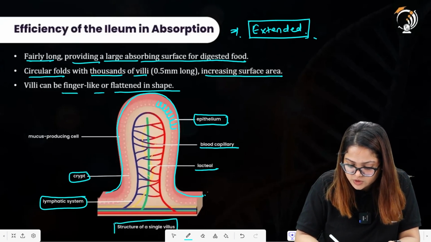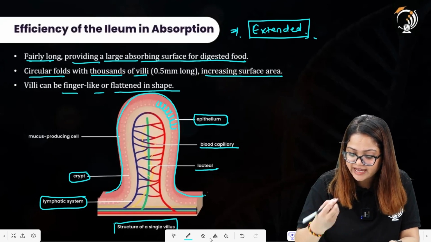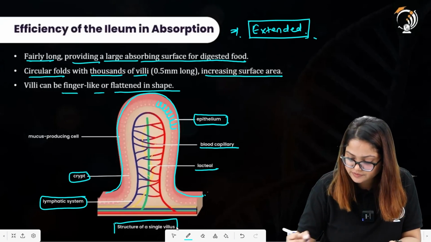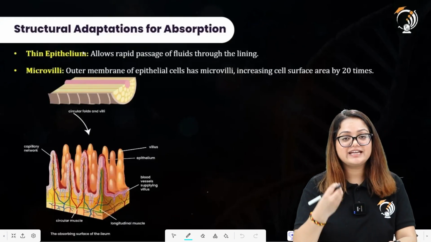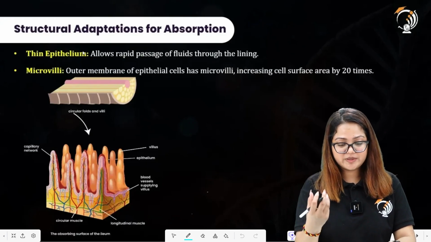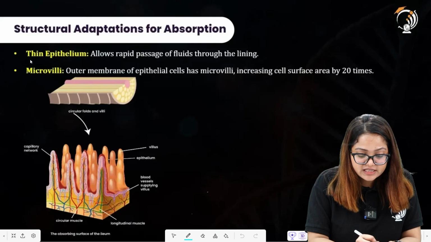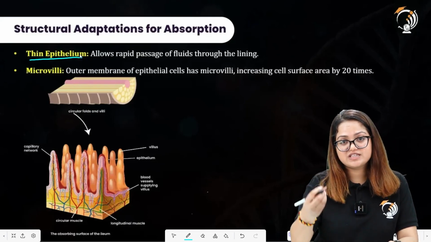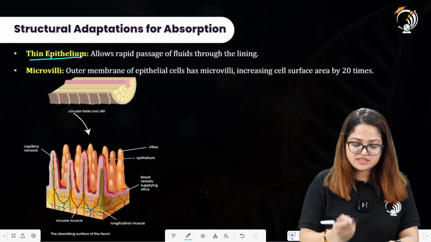So whenever you are going to name a single villus, you will not call it villi, you will call it villus. Thin epithelium is there.